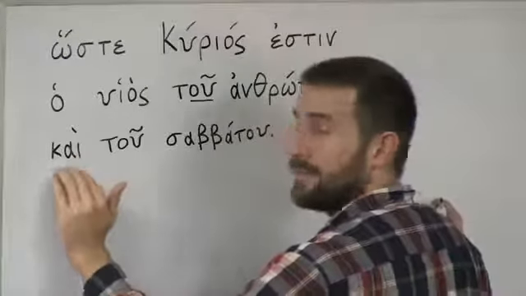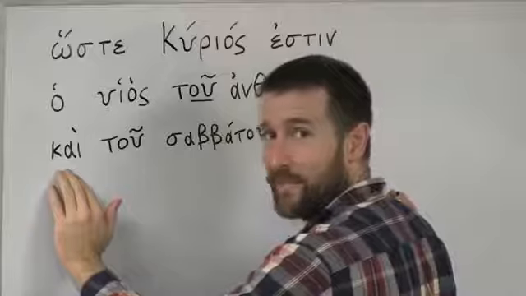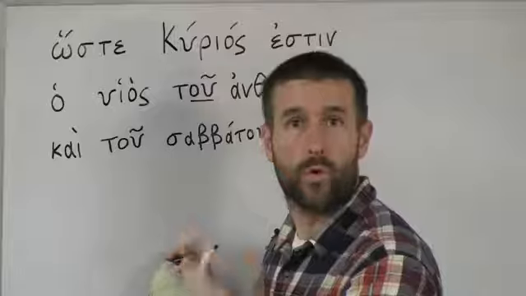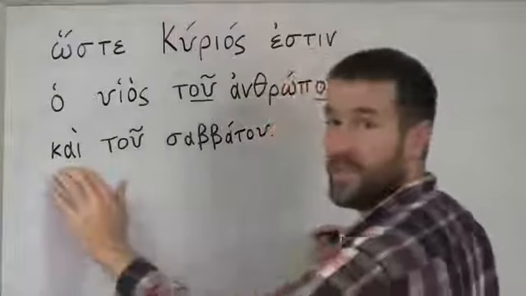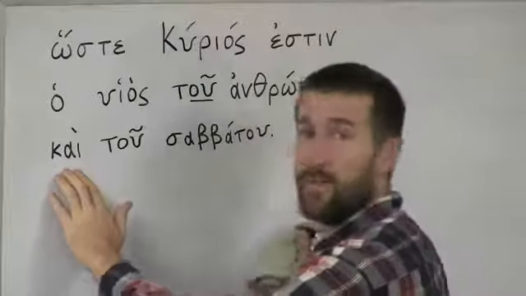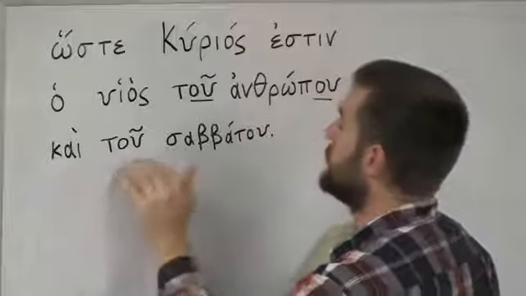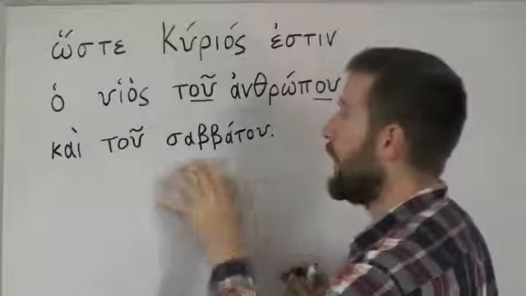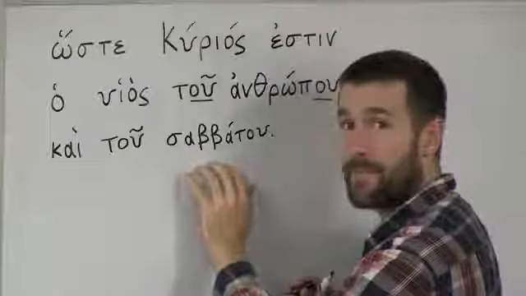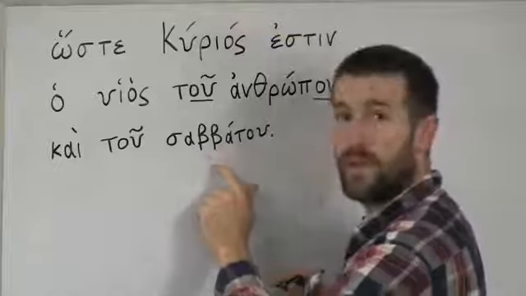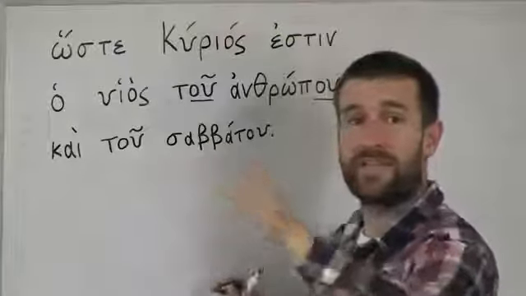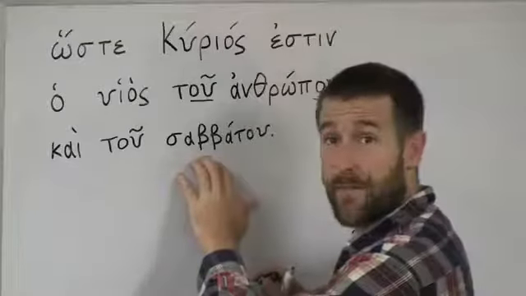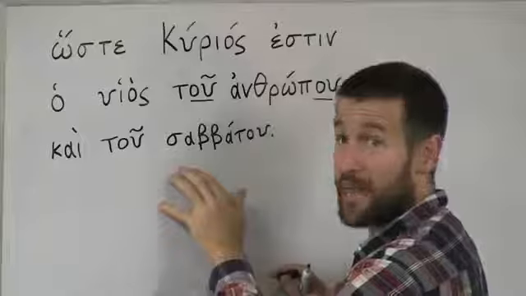Okay, ke, now normally ke means and, and we've seen it mean and a lot, but ke has another meaning of also or too, okay? So here it means also, not and. It can mean both and or also. It says ke tu Sabbatu, okay? Sabbatu here, you can probably tell it sort of resembles our word Sabbath. And this word that we find in the Greek New Testament can either mean Sabbath or week. Often it just means week, but in this case it means Sabbath, okay, and it resembles our English word Sabbath.